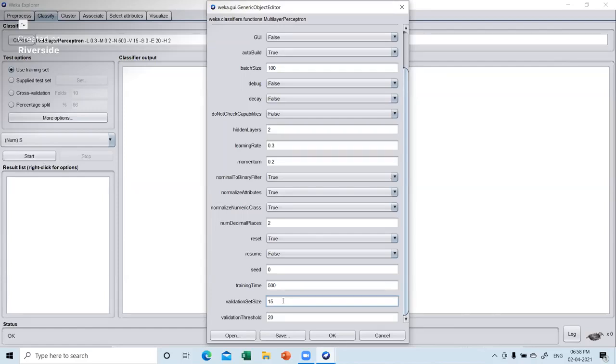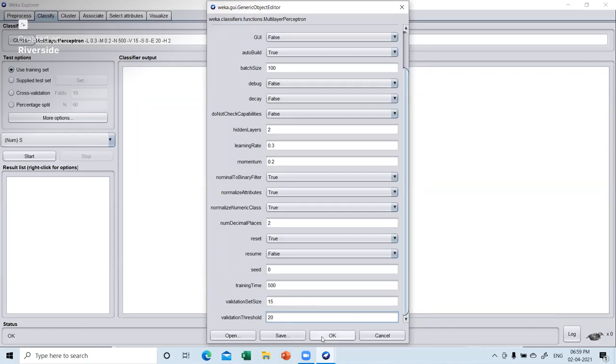This facility is available over here. If you don't want validation, you can give it as 0, but then the question of overfitting will persist. However, cross validation also can be done, that we will see a little bit later. And the threshold, you can change this also.